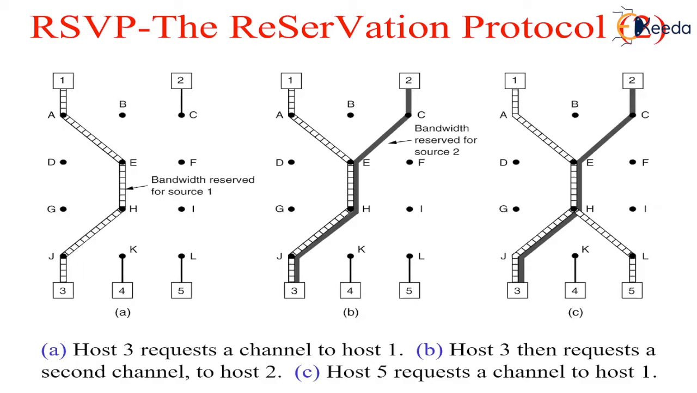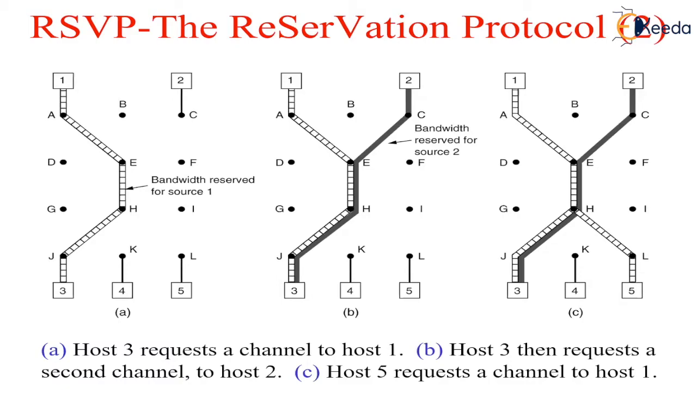Finally, in figure C, host 5 decides to watch the program being transmitted by host 1 and also makes a reservation. First, dedicated bandwidth is reserved as far as router H. However, this router sees that it already has a feed from host 1. So, if the necessary bandwidth has already been reserved, it does not have to reserve any more. Note that hosts 3 and 5 might have asked for different amounts of bandwidth, so the capacity reserved must be large enough to satisfy the greediest receiver.